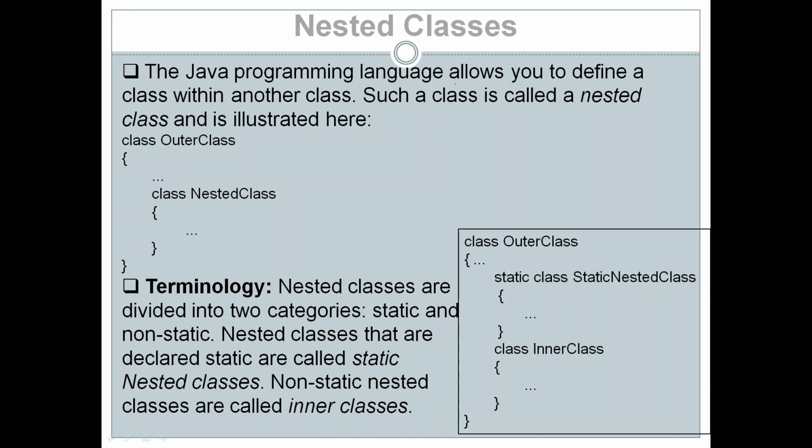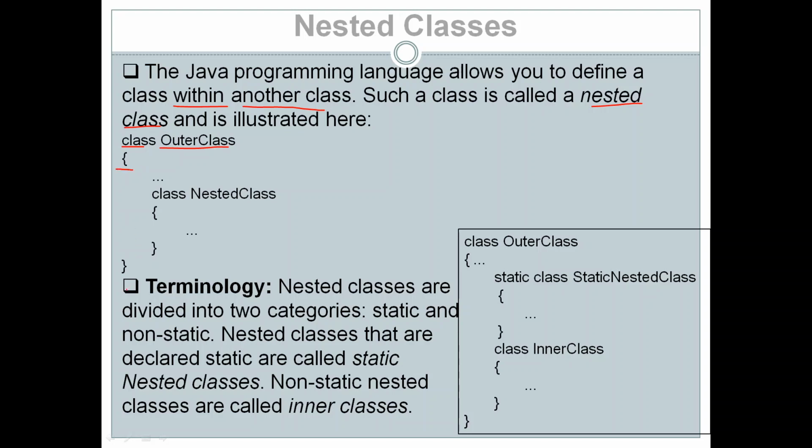The Java programming language allows you to define a class within another class, and such a class is called a nested class. Look at this example of how a nested class looks. We have an outer class.